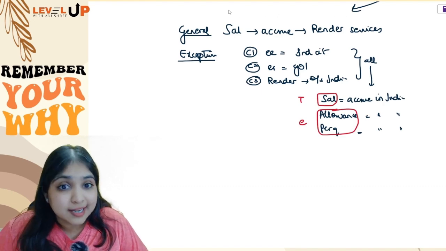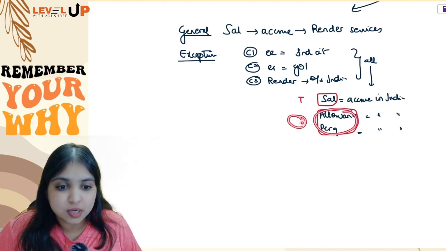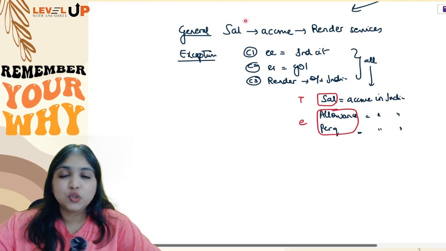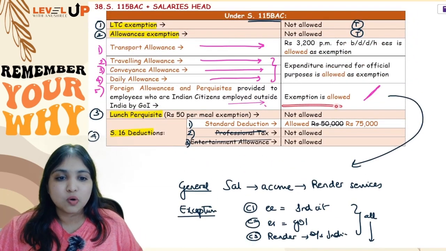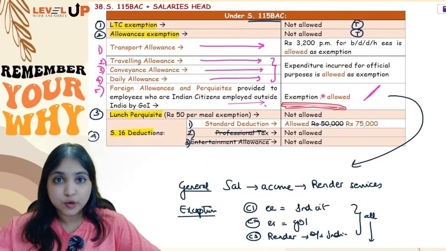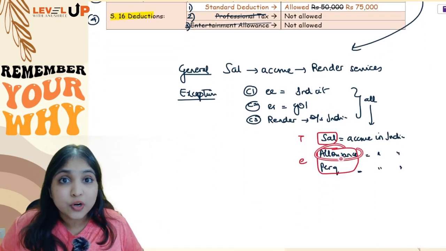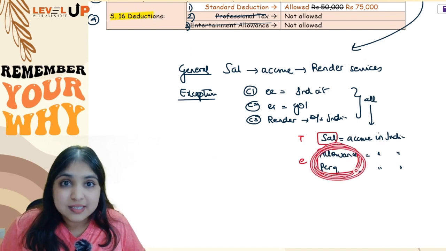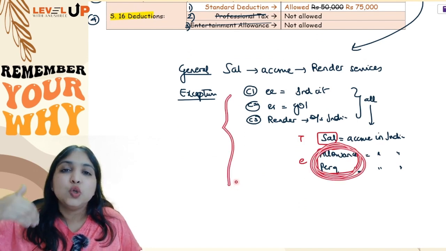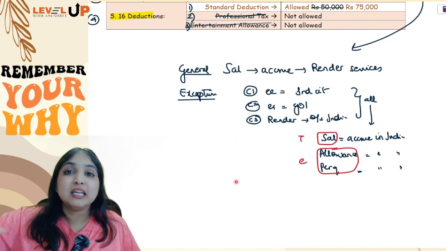Okay. Now, right now I am talking about this exemption. This exemption you can continue to enjoy under 115 BAC also. This exemption you can continue to enjoy. You're understanding? Generally, under 115 BAC, for allowances, you don't get exemption, no. But this allowance and perquisite in this exceptional case, you can continue to enjoy exemption under the default regime also.